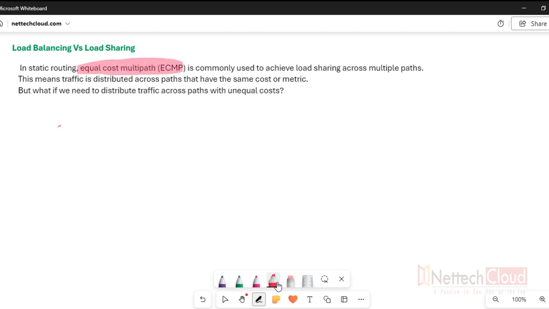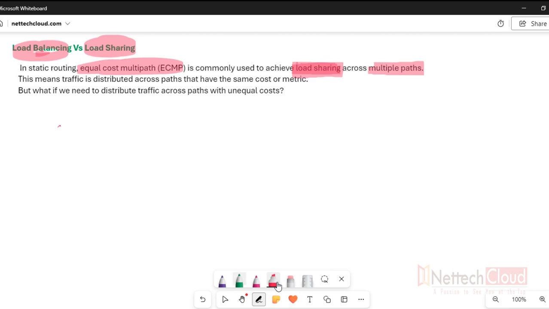Equal cost multipath or ECMP is commonly used to achieve load sharing across multiple paths, right? Load sharing, not load balancing. Both are different. Load balancing and load sharing are not the same, because in load balancing, traffic is distributed in the ratio of the metric or cost of different paths, whereas load sharing means a 1:1 ratio. Traffic is divided equally across different paths, right?